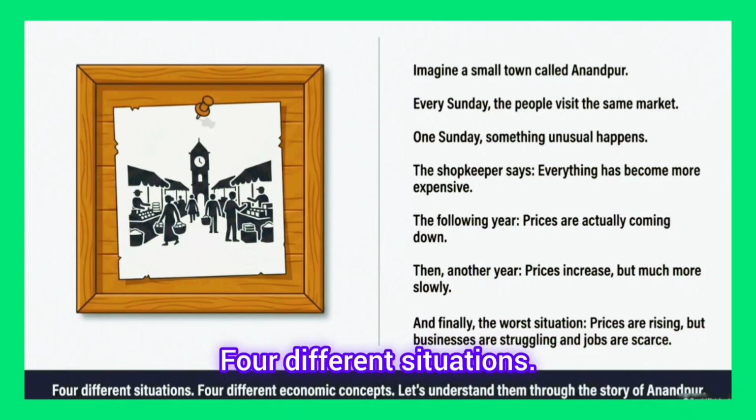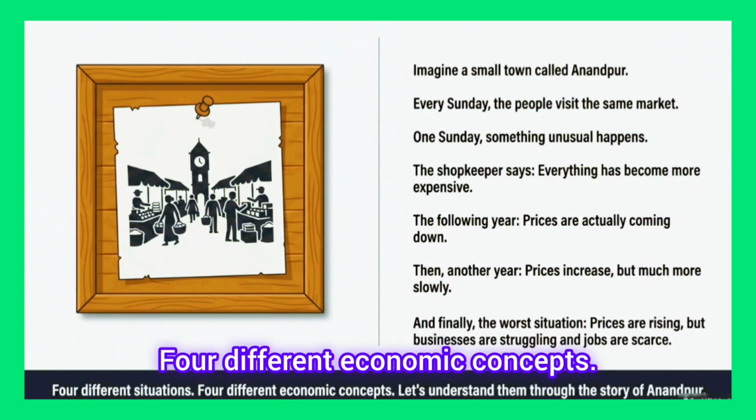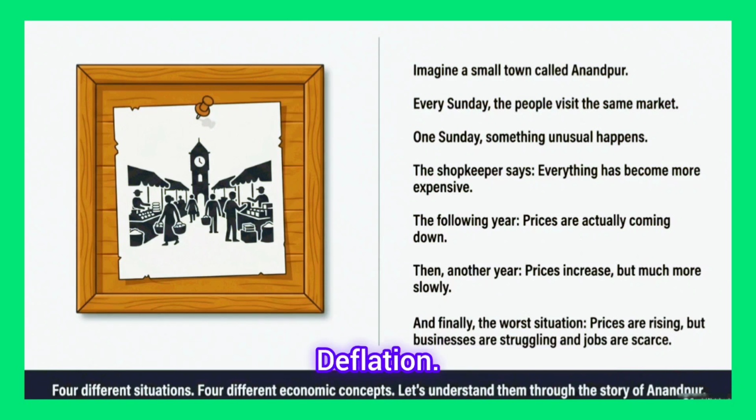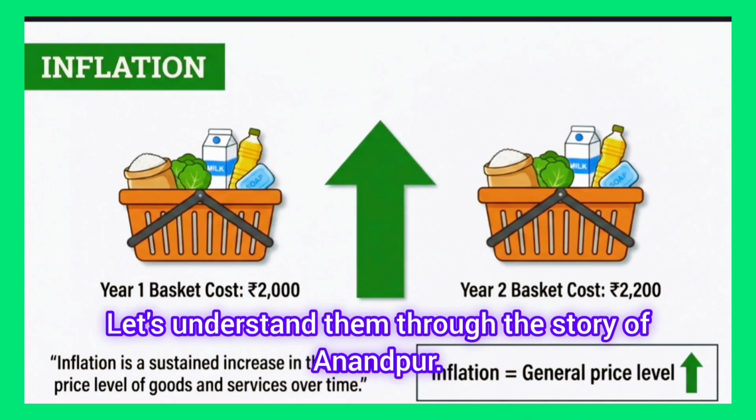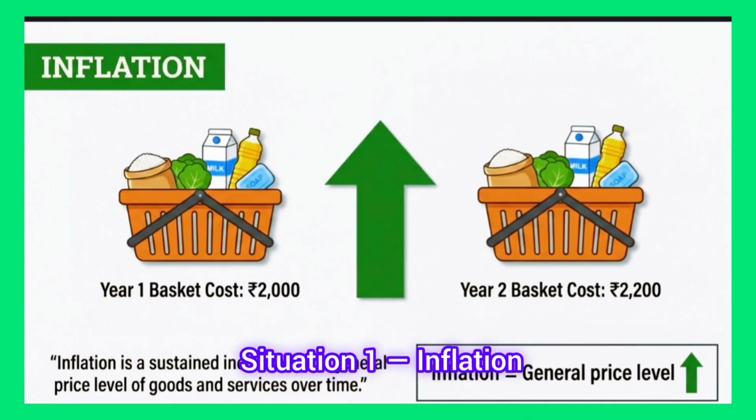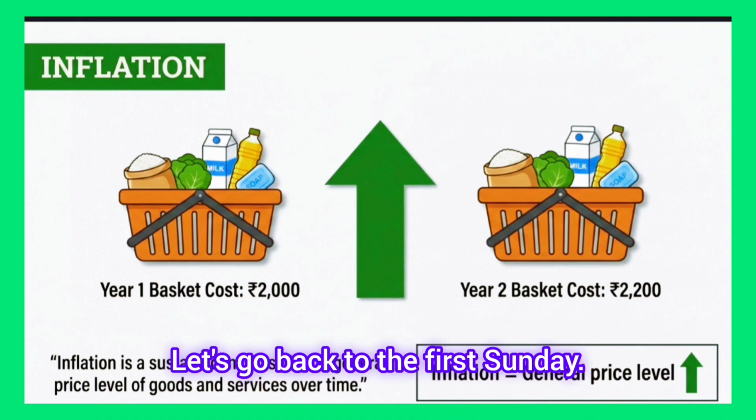4 different situations, 4 different economic concepts: inflation, deflation, disinflation, stagflation. Let's understand them through the story of Anandpur. Situation 1. Inflation. Let's go back to the first Sunday.